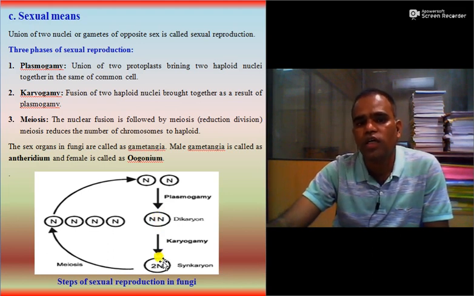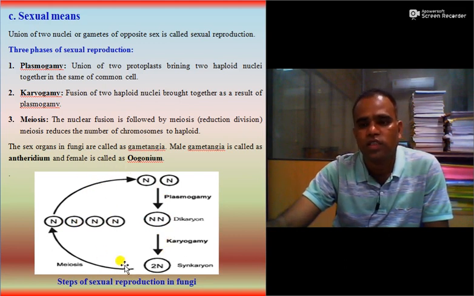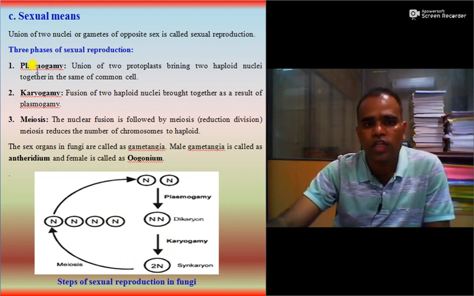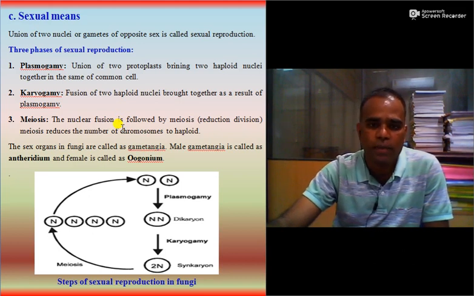The nuclear fusion is followed by meiosis, that is, the reduction division occurs, and which gives rise to 4 haploid cells. So this is all about the phases of sexual reproduction. So in plasmogamy, union of two protoplasts occurs. In karyogamy, two haploid nuclei come together in a cell. And third, meiosis, reduction division of this diploid or zygotic condition occurs, and it produces haploid gametes.